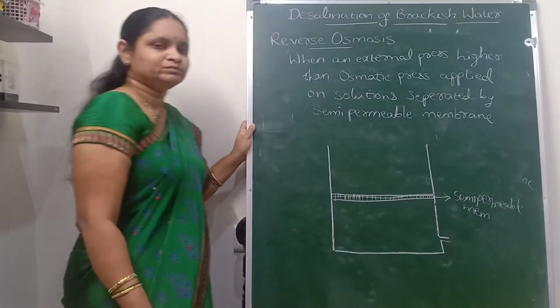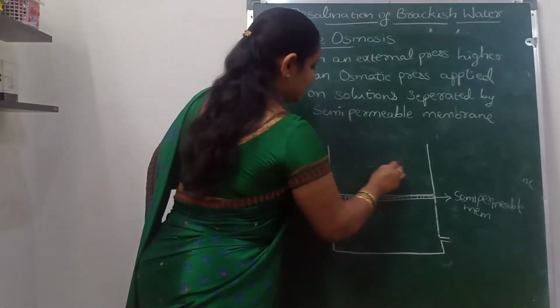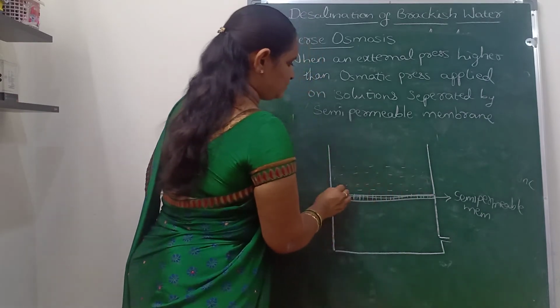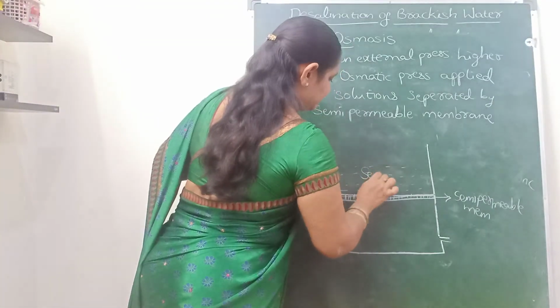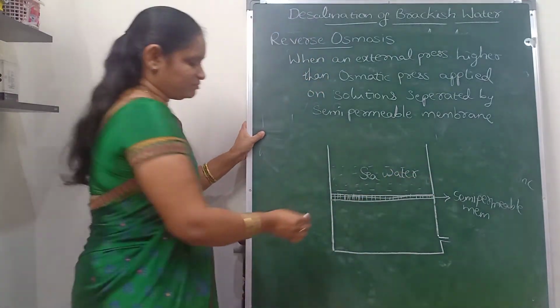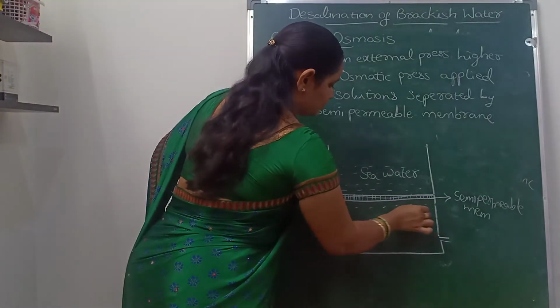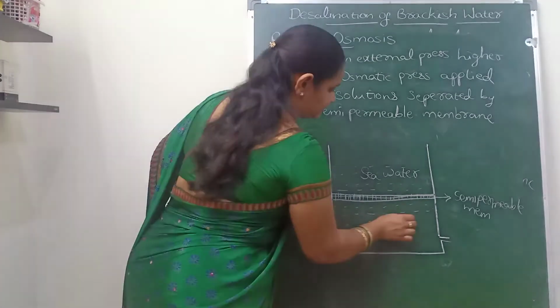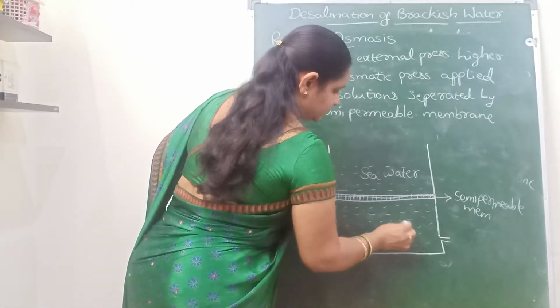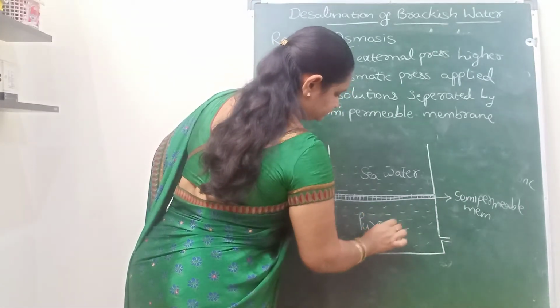Above the semi-permeable membrane, sea water will be placed, and below the semi-permeable membrane some amount of pure water will be placed. This is the pure water.